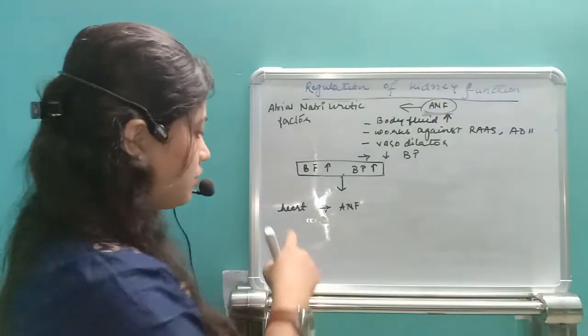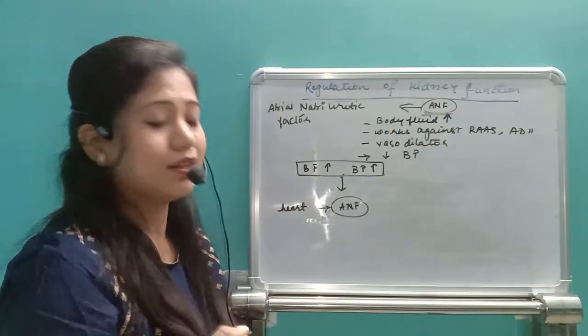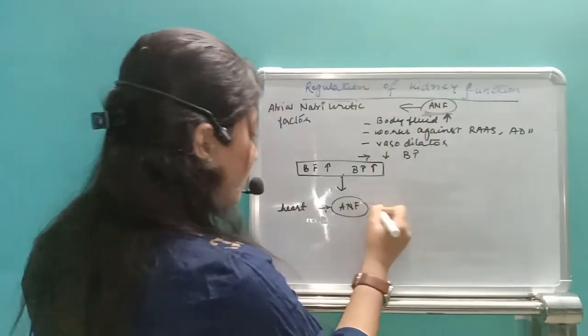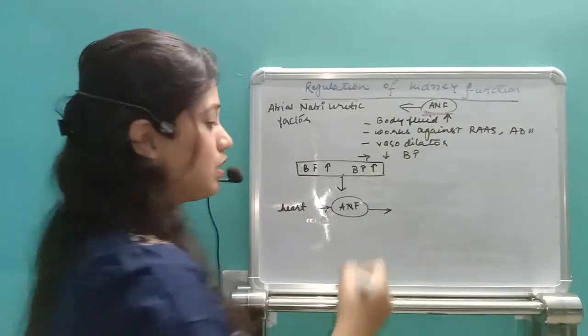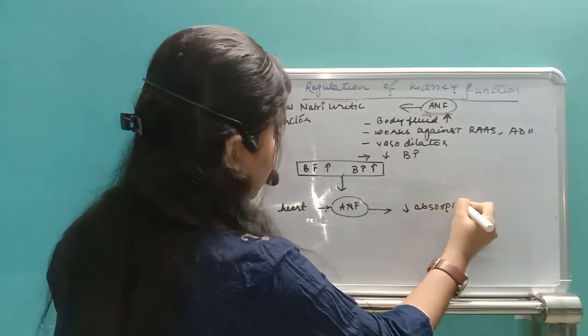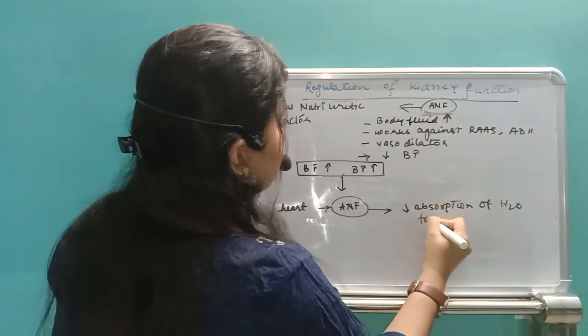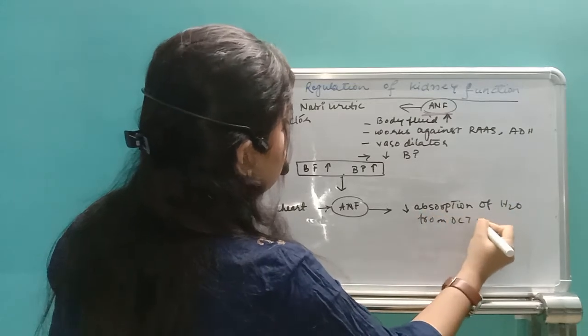So this atrial natriuretic factor will be released from the heart whenever body fluid level increases. And whenever ANF is released, it will decrease the absorption of water from the DCT and collecting duct.